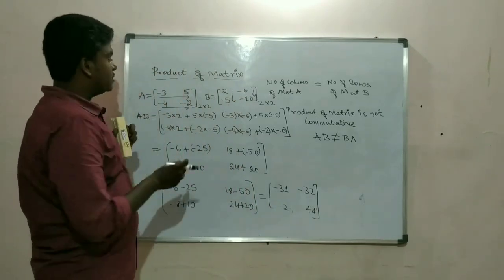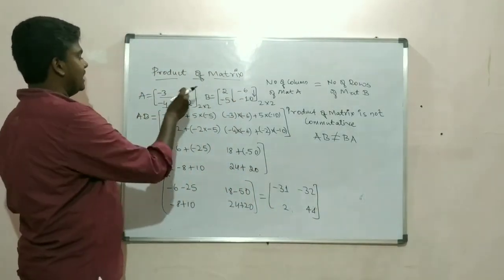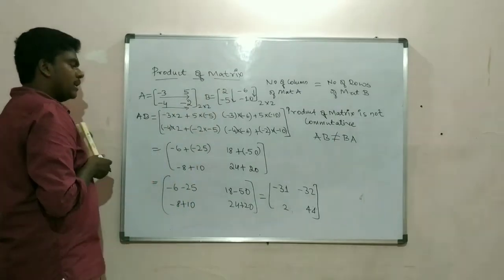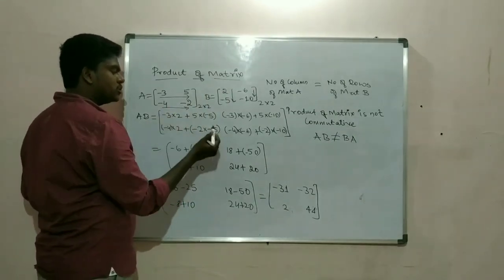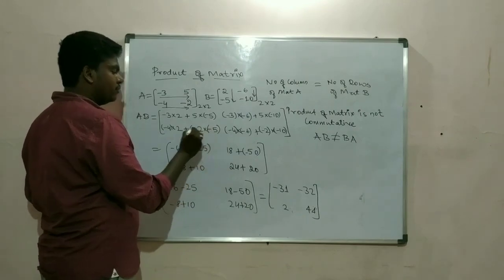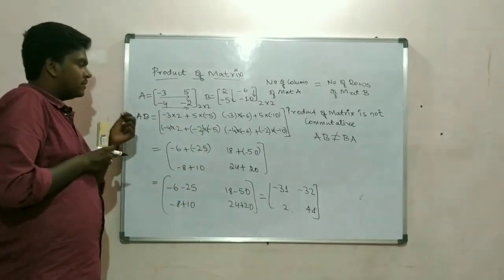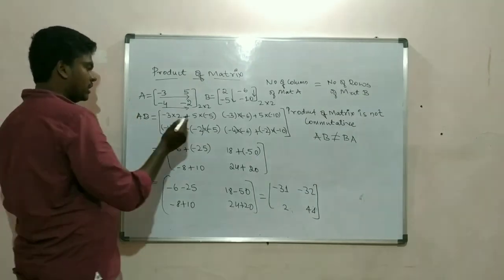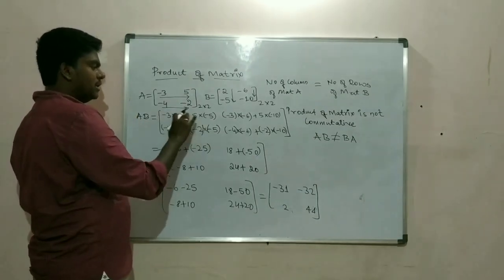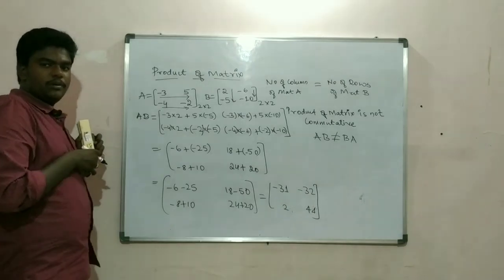So this is a product of matrix. When negative numbers are involved, you have to be careful. I've used these brackets so that you don't get confused with the signs. If you have these brackets written, then you can differentiate easily between negative and positive.